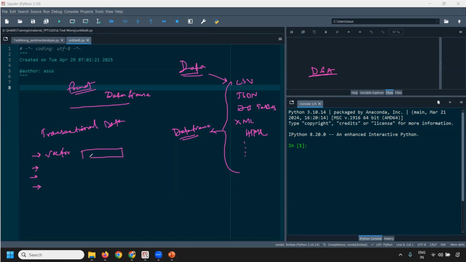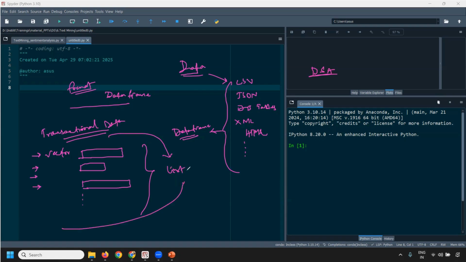Now, vector size can vary. But for a data frame, we need to have a consistent dimension, right? This is not possible in transactional data. So this becomes a list.